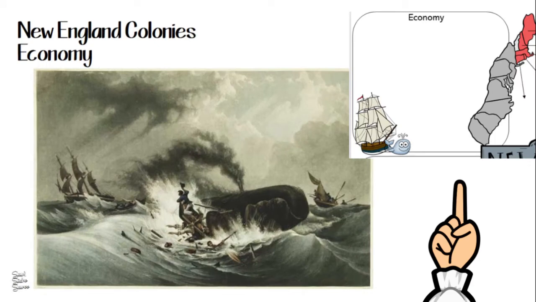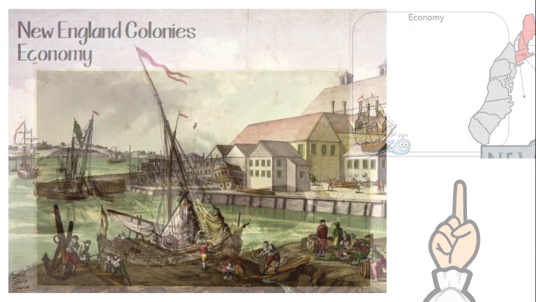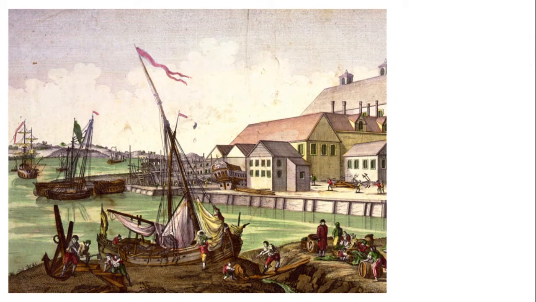Whaling in small wooden boats with hand harpoons was a hazardous enterprise, even when hunting the right whale. New England colonies, economy. Shipping scene in Salem, Massachusetts, a shipping hub in the 1770s. Life in the New England colonies.